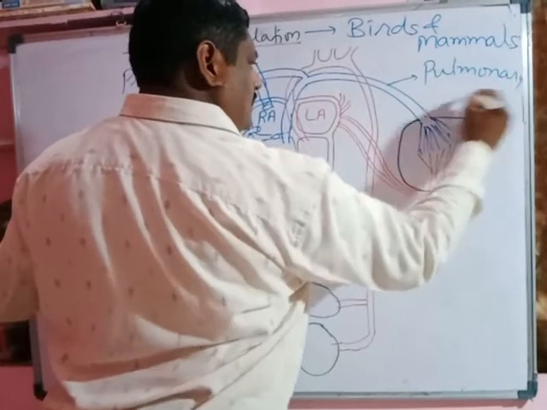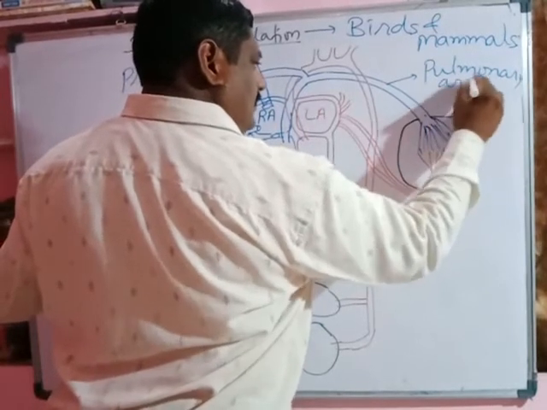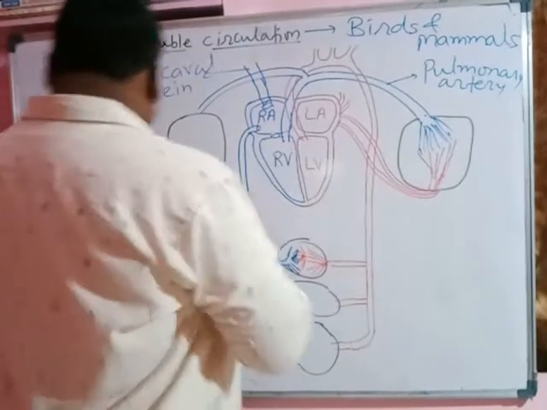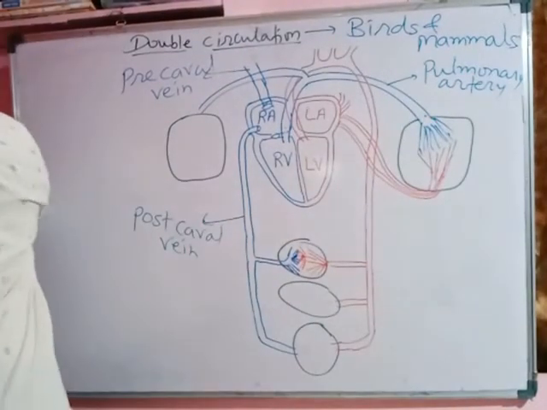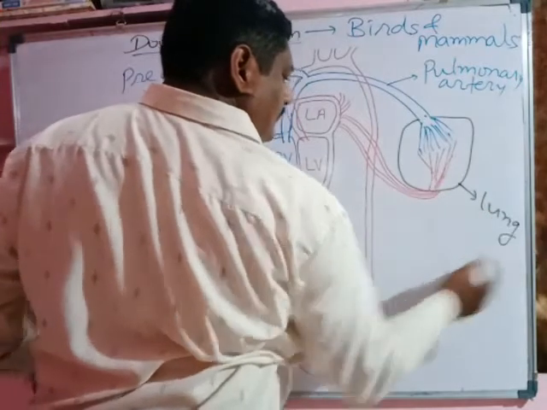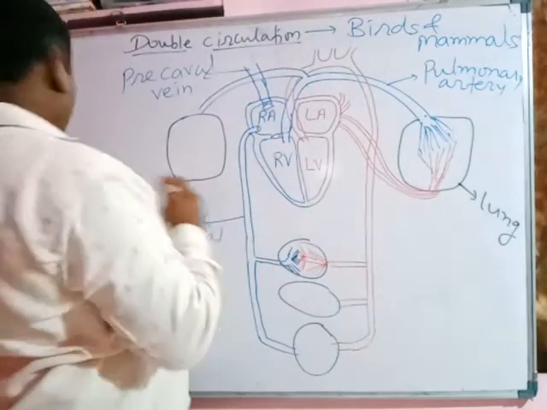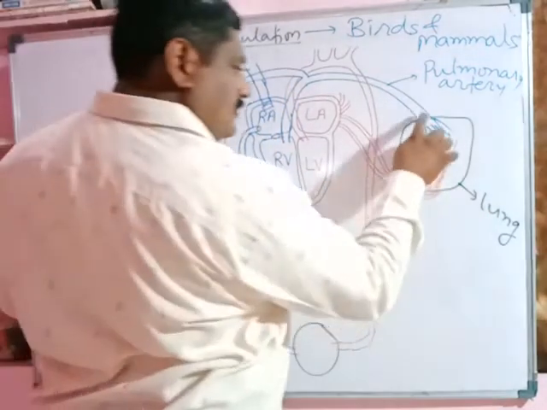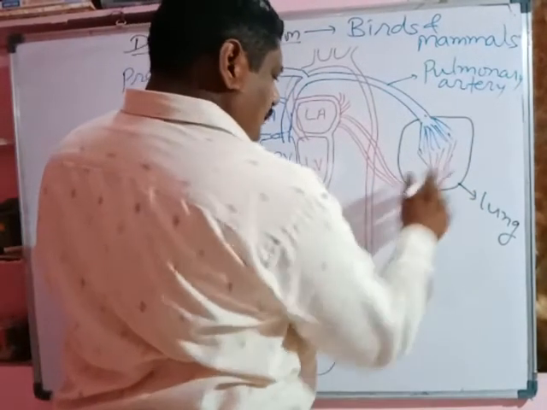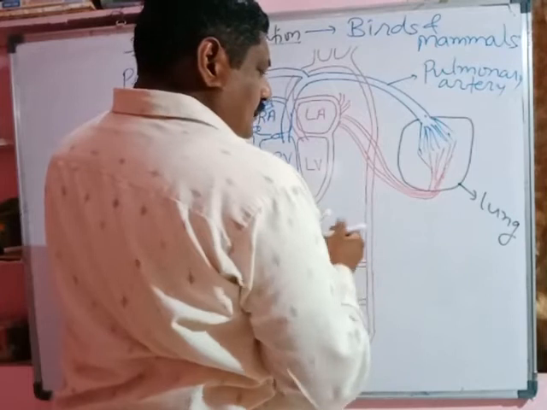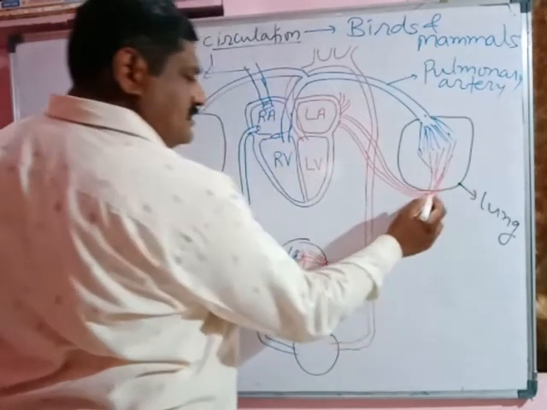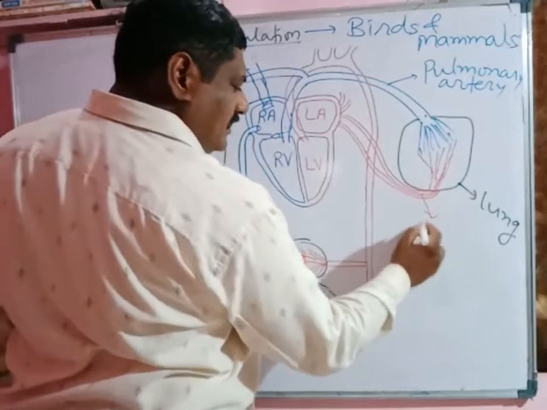Pulmonary artery supplies blood to the lungs. In the lungs, purification of blood takes place. Purification of blood releases carbon dioxide and takes up oxygen. So the pure blood from the capillaries then enters into capillaries that join to form the pulmonary vein.